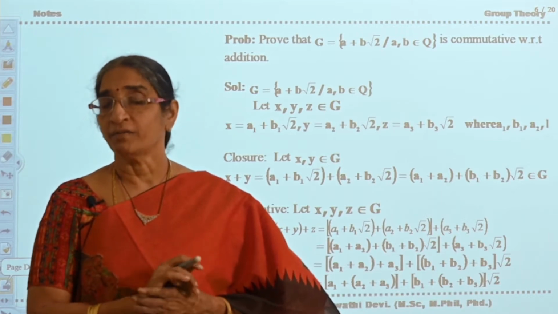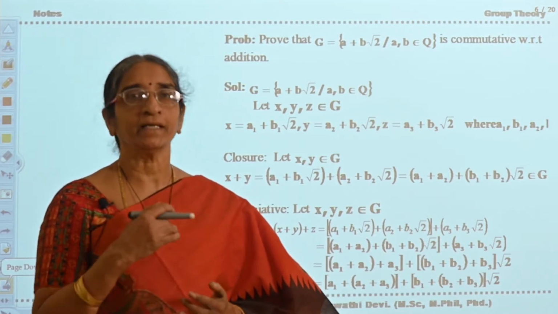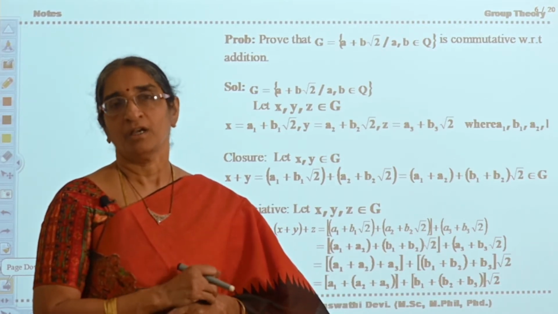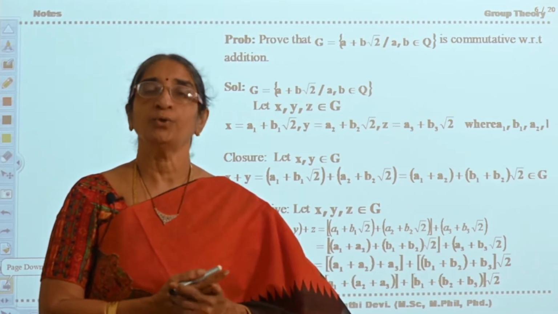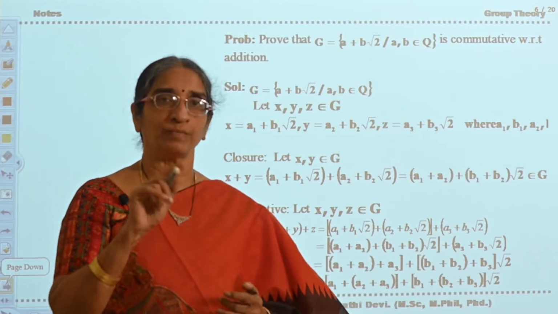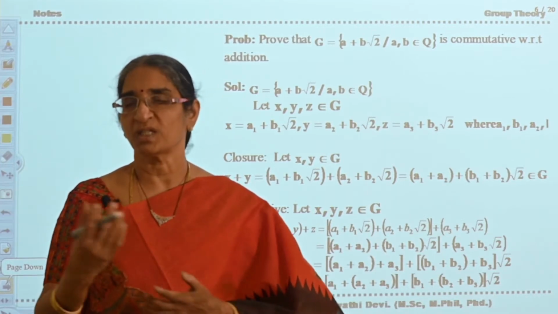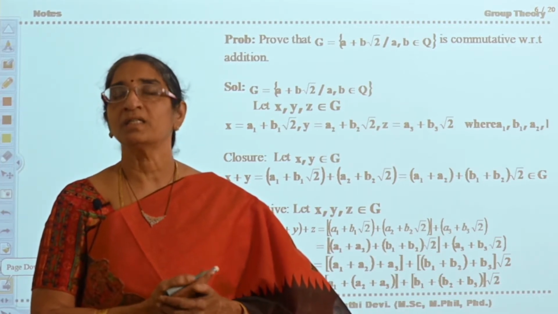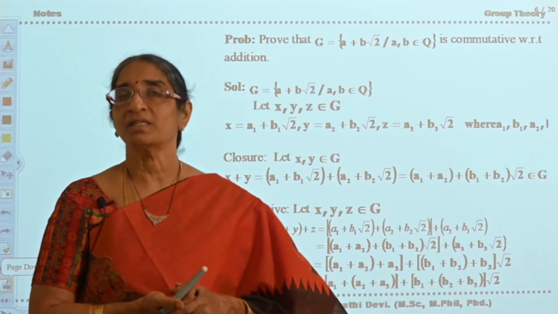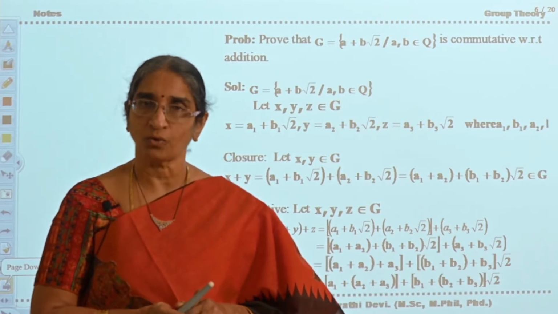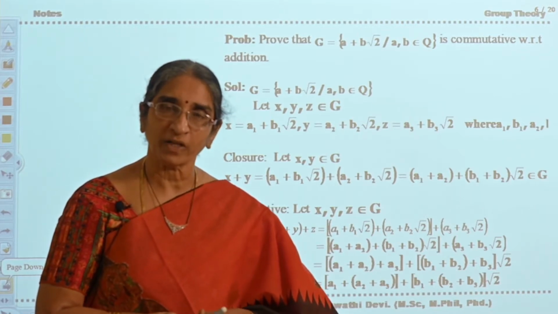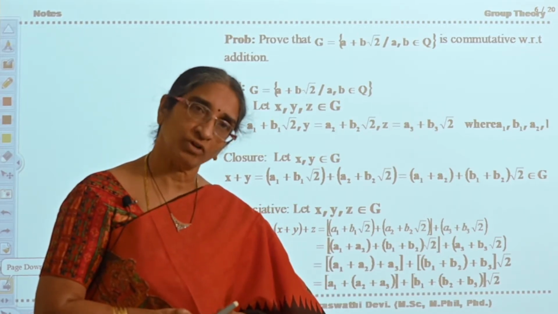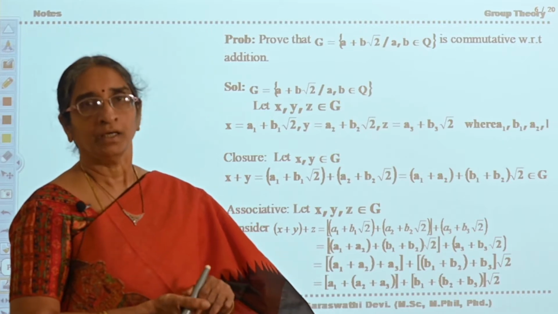When it is addition, you can take the set of all complex numbers. When it is multiplication, that group we are also going to see, you have to delete 0 from C. That is denoted by C naught or C star. C star or C naught is C minus singleton 0. If you eliminate 0 from the set of complex numbers, then with respect to multiplication it will form a group.